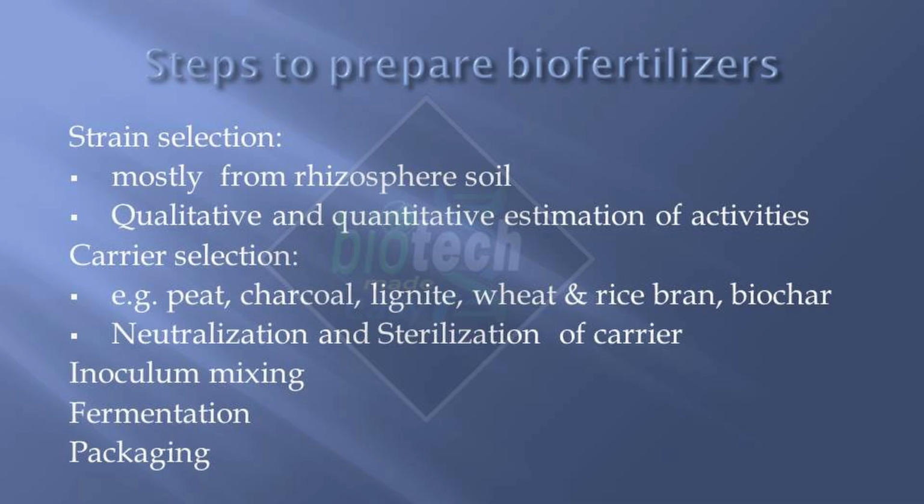And then, because here we mostly make the solid biofertilizer, and for making the solid biofertilizers we need the carrier also. So you have to select the carrier. Mostly peat, charcoal, lignite, or wheat and rice bran. These days biochar is also used. So all these carriers are the common ones, so you can select any of them according to your need.